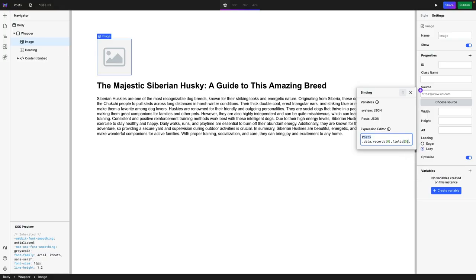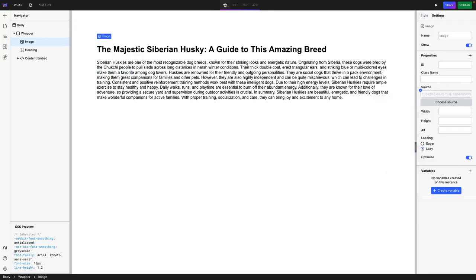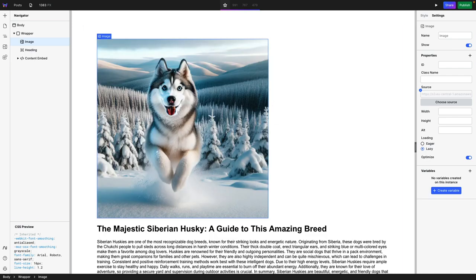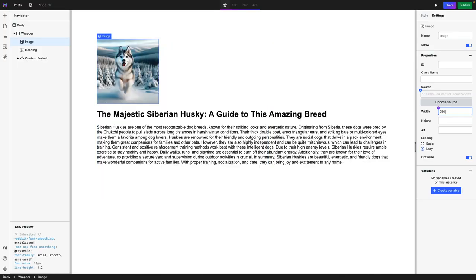No, that's the AI prompt, so it's going to be 4, I think. Here we go. Feature image, values.0.value, and I'm going to select the link. And when I unselect that, you will see that the image is automatically imported from Tape into Webstudio. Let me change the size to 250, just to make it smaller. And boom, we've got all the information here from Tape into Webstudio.